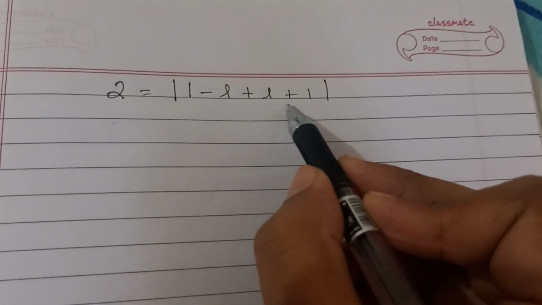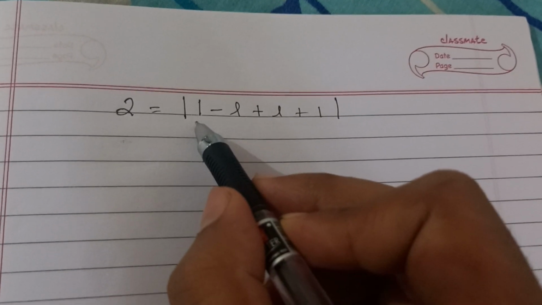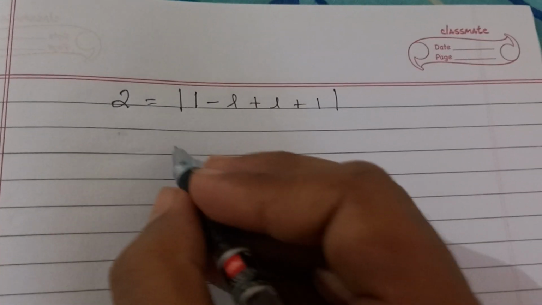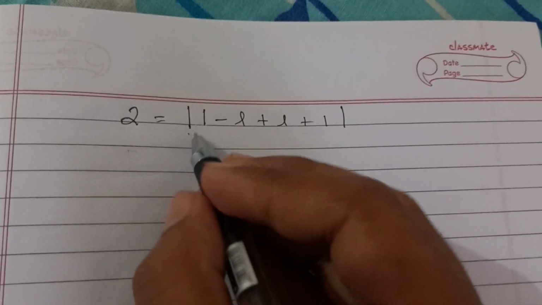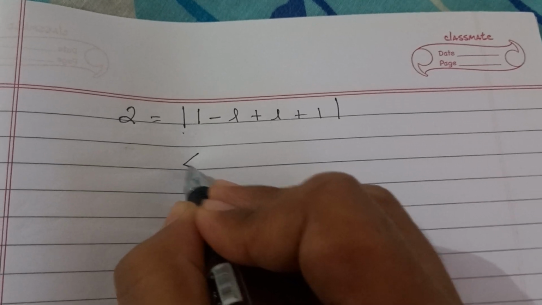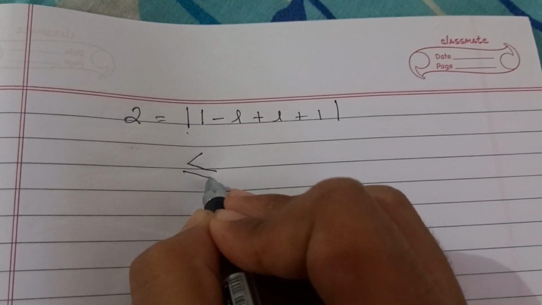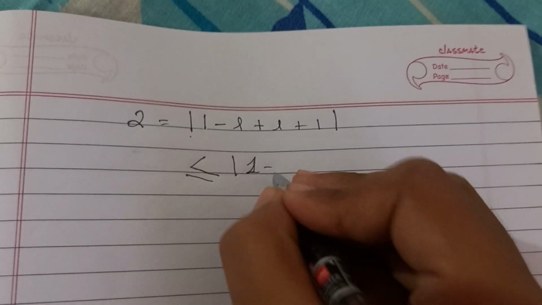In this case, both the L will get cancelled out and we are left with 1 plus 1, which is 2. So according to the property of modulus, we can say that this value is less than or equal to this value.